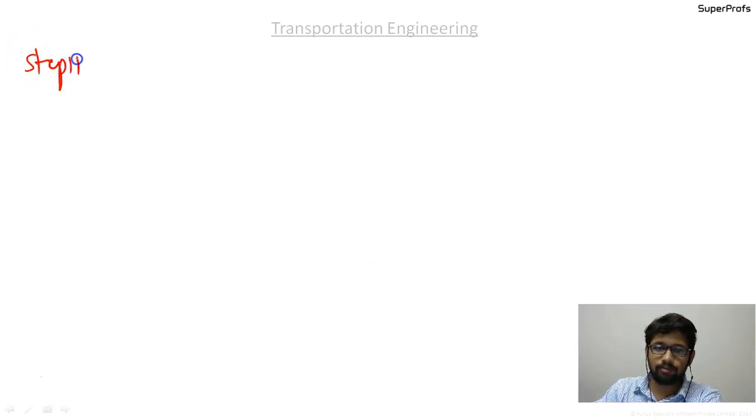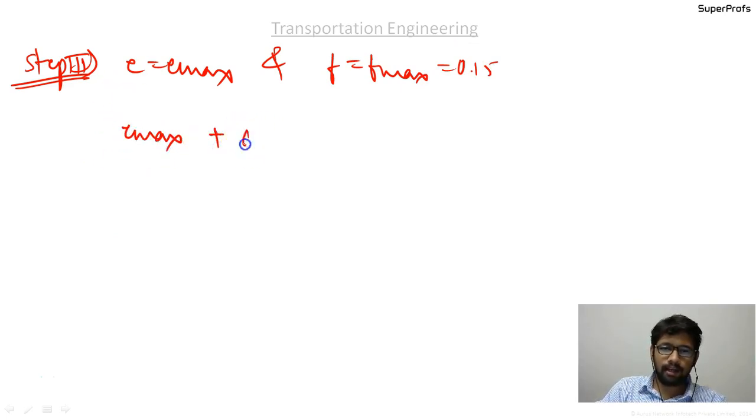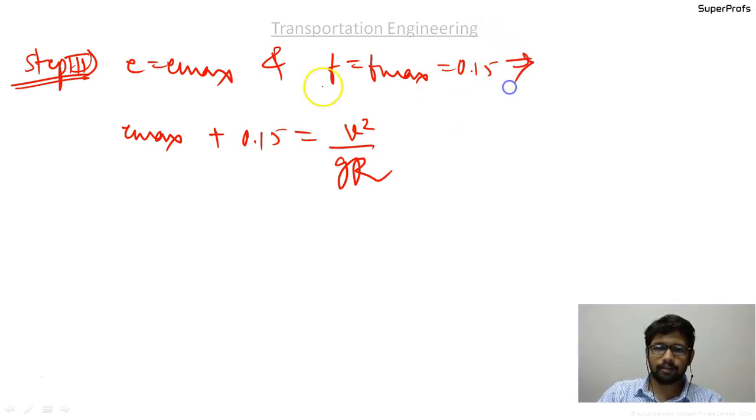Step 3 was to set e equal to e max and f equal to f max, that is usually equal to 0.15, and put it in the formula: e max plus f max, which has the value 0.15, equal to V square upon gR. Find V limit, that is the limiting velocity.